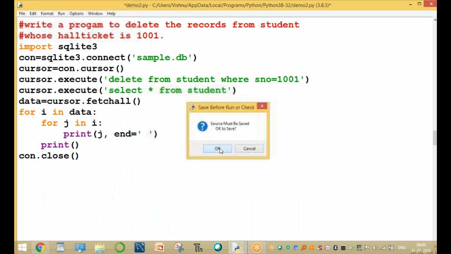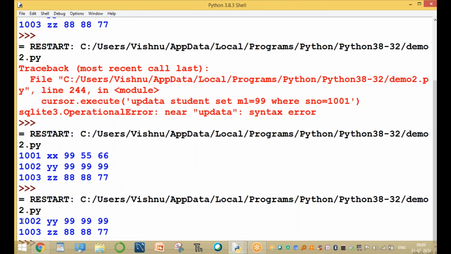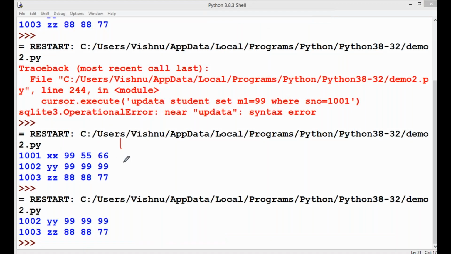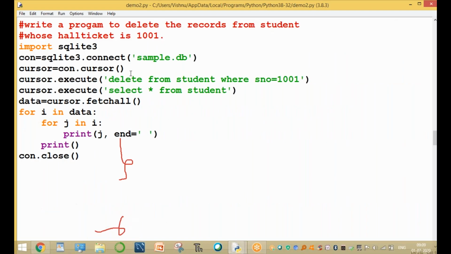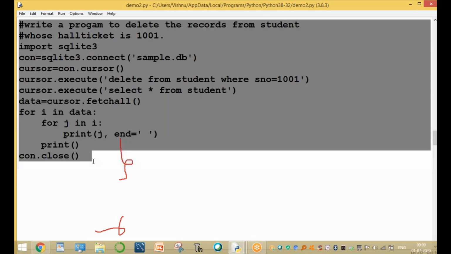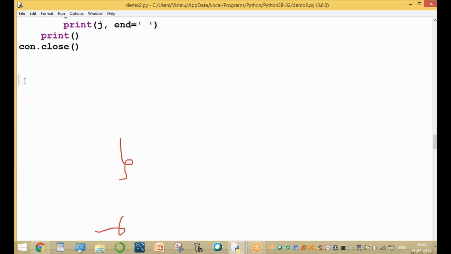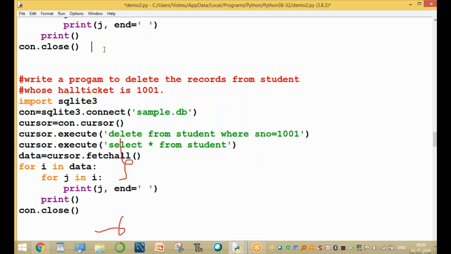Run this program. The student records are only two now. Please observe this one: previously 3 records, and now only 2 records. Now we want to delete all records. Here is another program to delete all records.